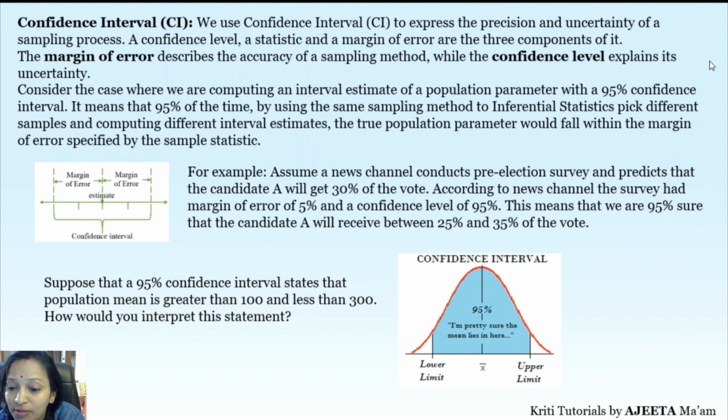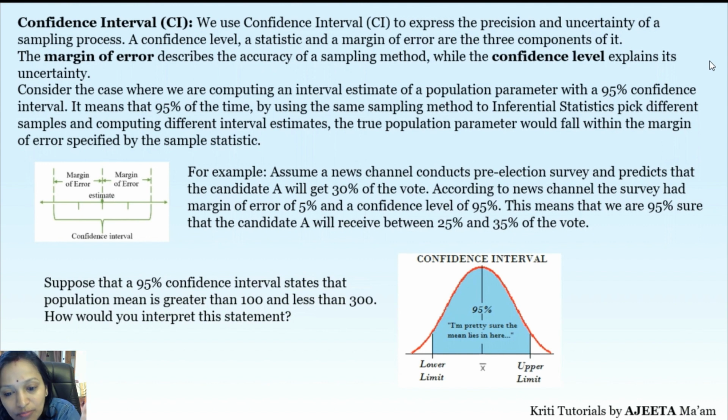What is the meaning of 95% confidence level? 95% confidence level means that you are going to say that I can get between 35% and 45%. 5% is your margin of error. That is what we mean, right?